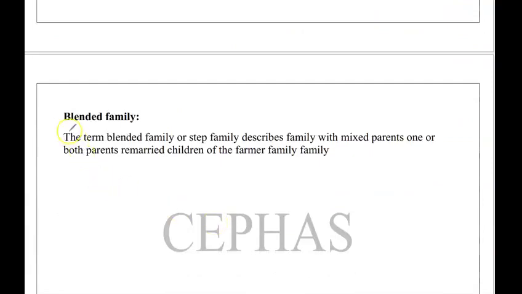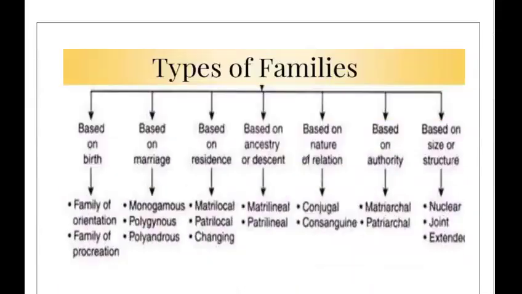Next, blended family. Sorry, blended family is related to the step family. You know, mixed parents, where one or both parents remarried, children of the former family. Next, these are the types of families. You can see them based on birth, family of orientation, family of procreation.